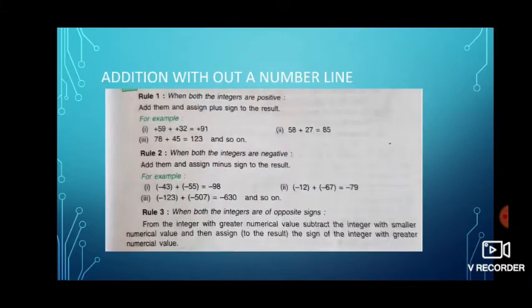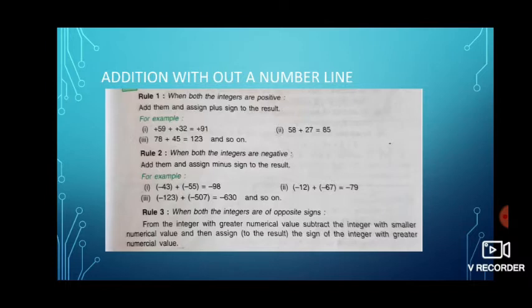Next one, addition without a number line. Here we have 3 rules. First, if both the integers are positive. And the second rule, both the integers are negative. In both of these cases, we add the integers. If both are positive, the result gets a positive sign, and if both are negative, the result gets a negative sign.